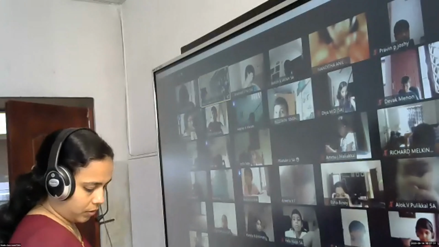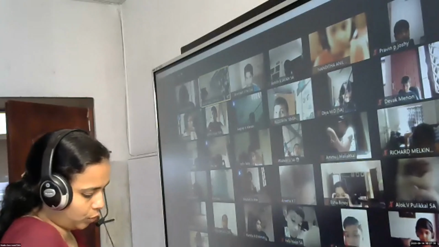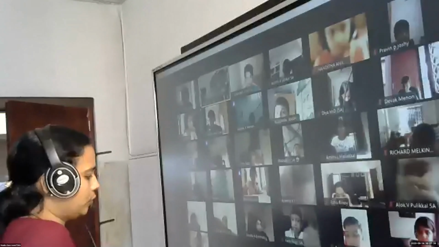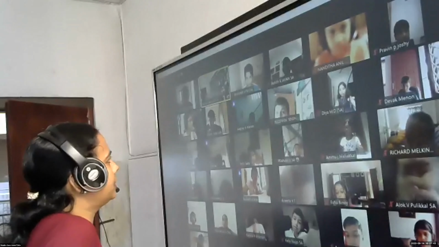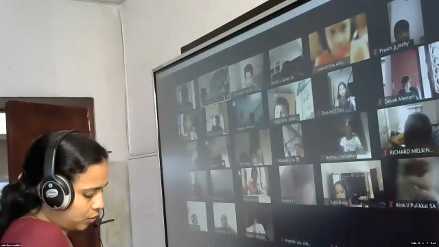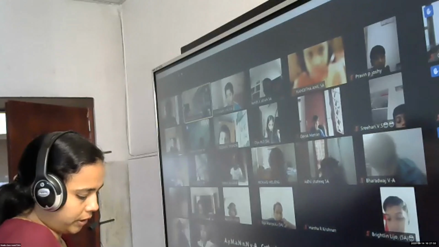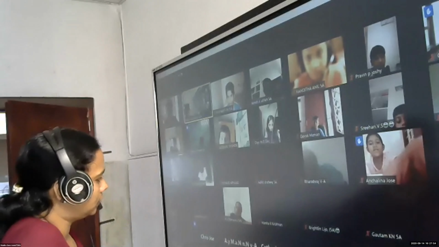So, we can use divisibility rules, but if you want to know how many, you have to actually divide and find the answer. So we have to form a table: number of rows, number of books in each row, and number of books remaining. So here the library has 52,623 books.